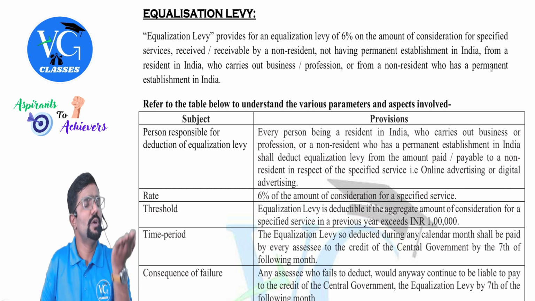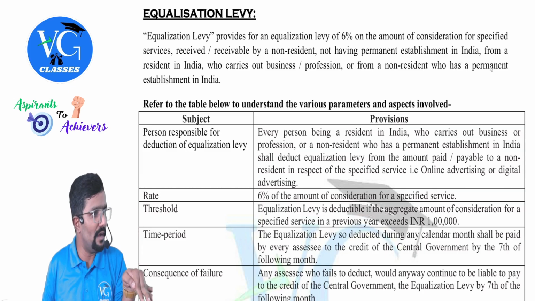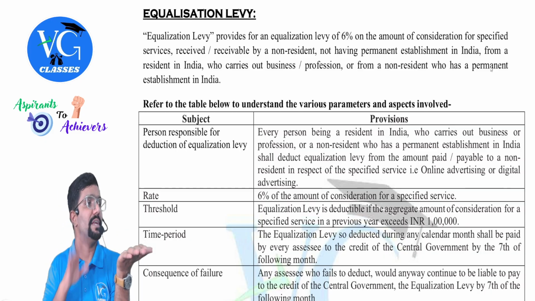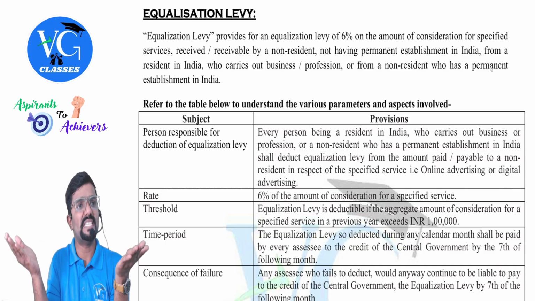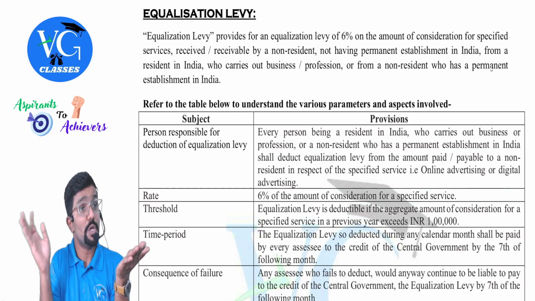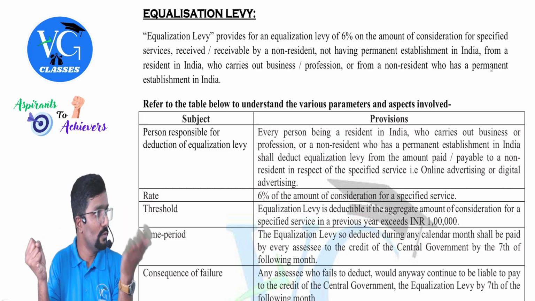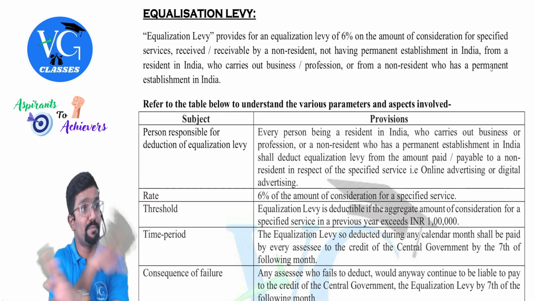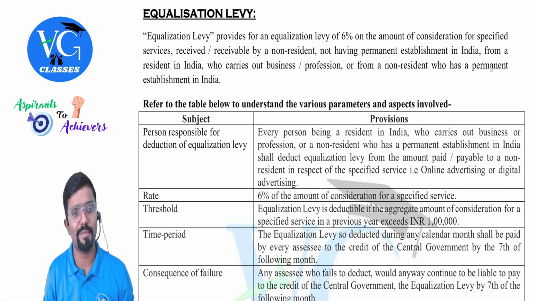Guys, don't get confused. Who is the payer? Resident carrying out business or profession in India, or a non-resident who has permanent establishment in India. He should deduct equalization levy if the payee is a non-resident not having PE in India. Understood now? Who should be payer? Who should be payee? Please properly understand, or else you may mismatch. Please don't do that. Anyway, I have given it properly in the chart also.